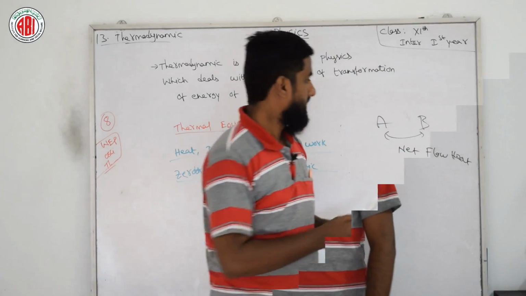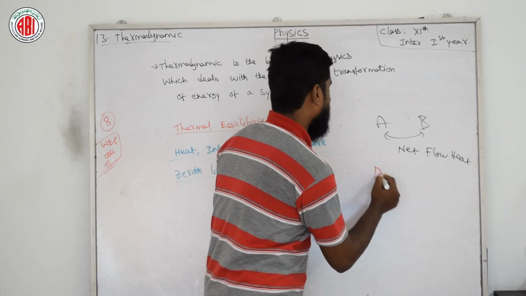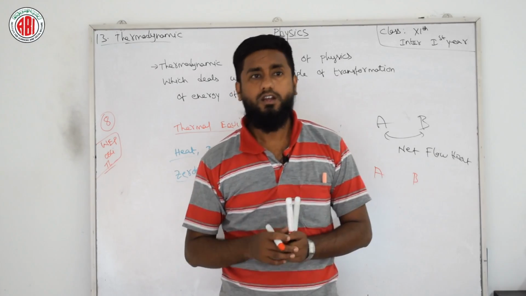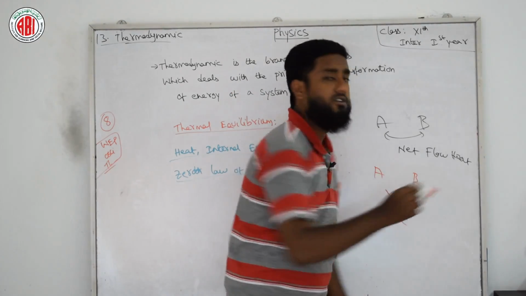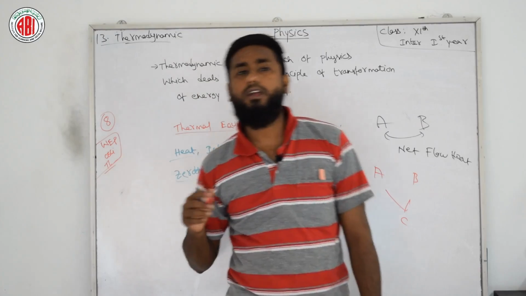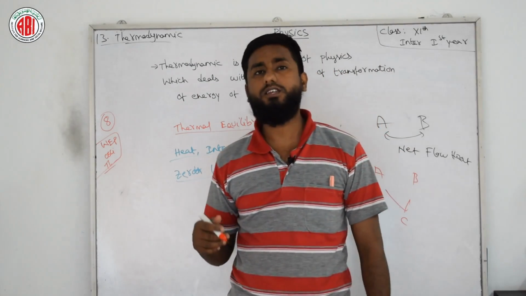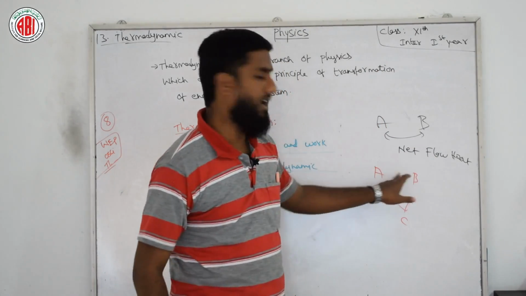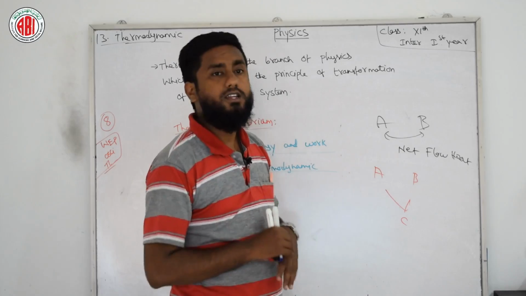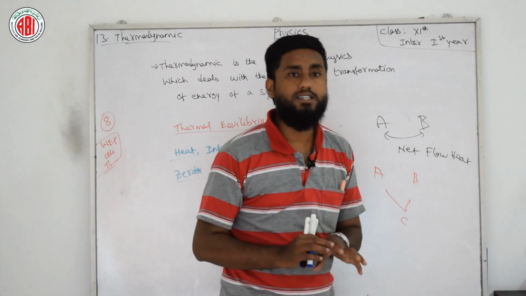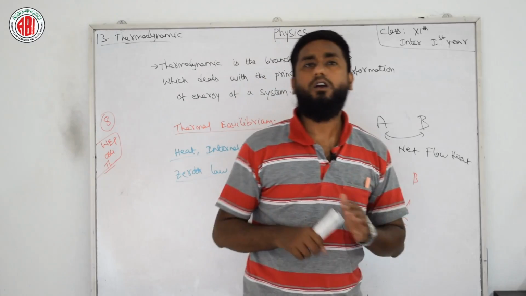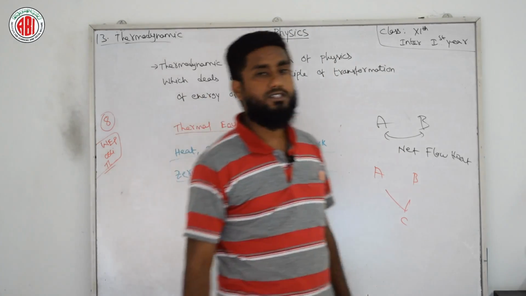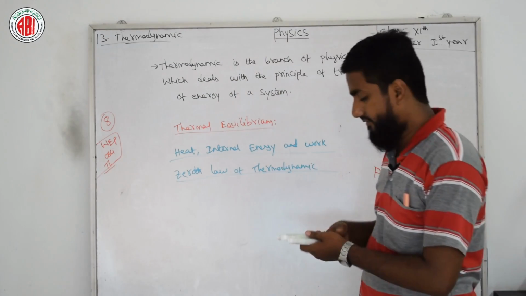Listen carefully. Say we have two systems, A and B, and these systems are separately in thermal equilibrium with a third system, C. Then systems A and B are also in thermal equilibrium with each other. The definition I am reading: when two systems A and B are separately in thermal equilibrium with a third system C, then systems A and B are also in thermal equilibrium with each other. This is the zeroth law of thermodynamics.